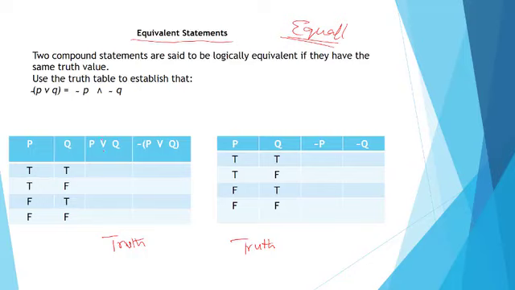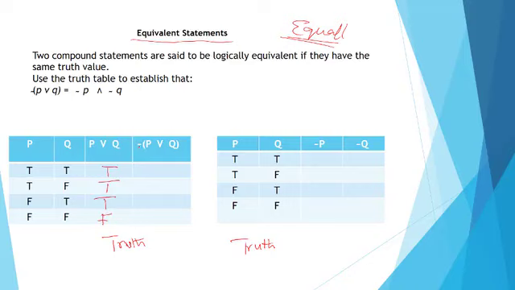Remember, I said when we have or, one just needs to be correct for it to be true. So let's go. This is true. So at least one is correct, it is true. This is true and false. At least one is correct. This is true. This is false and true. At least one of them is correct. This is true because it's an or statement, this or this. And this is false. They are both wrong. So this is F. It's not correct.